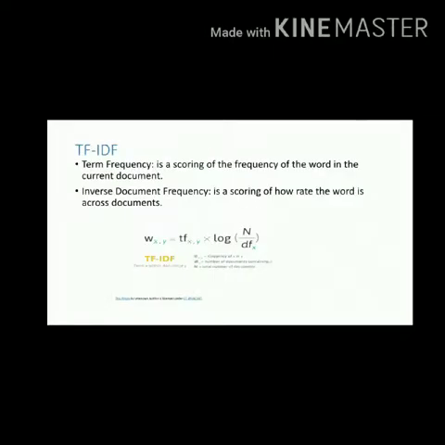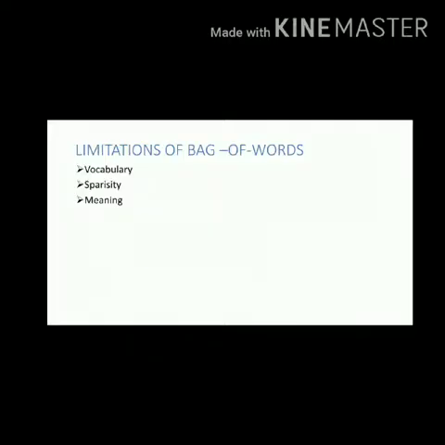TF and IDF. TF means term frequency. Term frequency is a scoring of the frequency of the word in the current document. Inverse document frequency is a scoring of how rare the word is across documents, and there is a general formula combining TF and IDF. Limitations of the bag of words are vocabulary, sparsity, and meaning. Bag of words leads to a high dimensional feature vector due to the large size of the vocabulary, so it is a limitation for the bag of words.